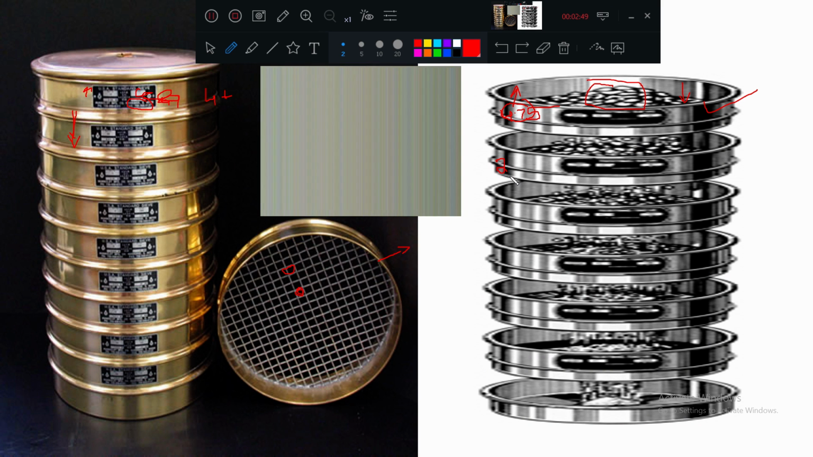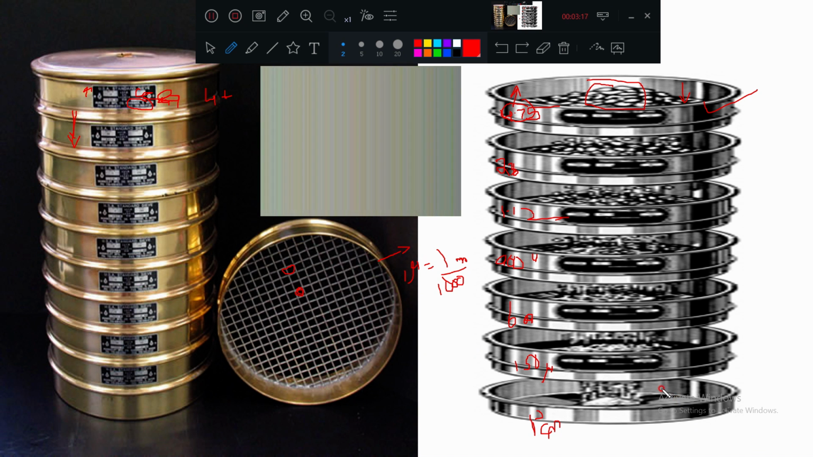Maybe the next sieve is 2.36, maybe the next sieve is 1.12, maybe the next sieve is 900 micron. So 1 micron is equal to 1 divided by 1000 mm. That's all. Okay. 900 micron, 600 micron, 150 micron. And this may be the pan. Pan means no opening, only dust will come and collect.